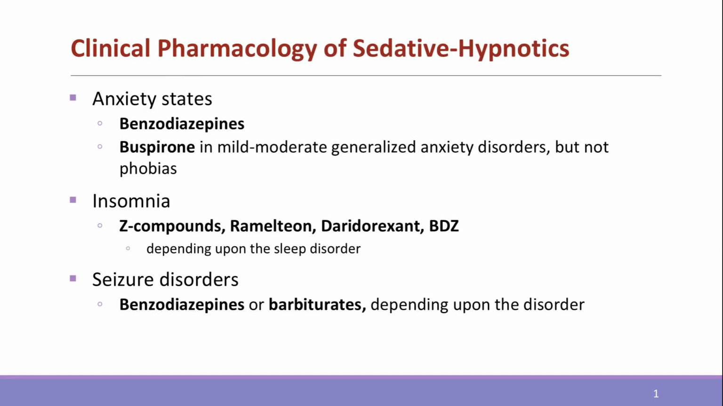Benzodiazepines are used in anxiety and seizures. Buspirone in chronic anxiety. Hypnotics are chosen based on the type of insomnia. Correct diagnosis guides rational drug selection. For example, Z compounds, Ramelteon, daridorexant and short-acting benzodiazepines are preferred if the primary issue lies in sleep induction, but useless as anticonvulsants.